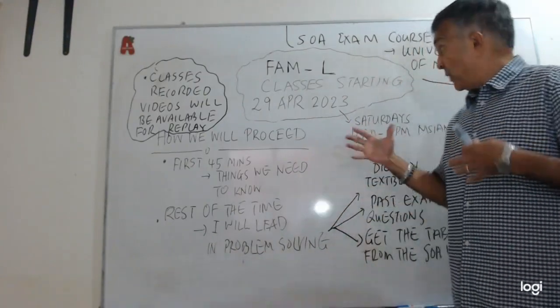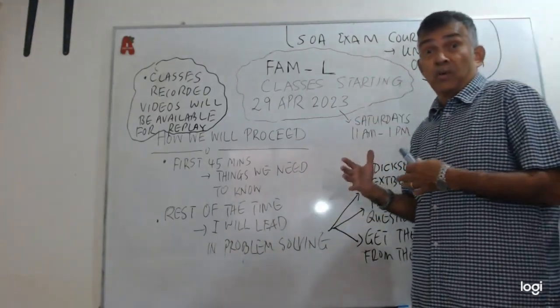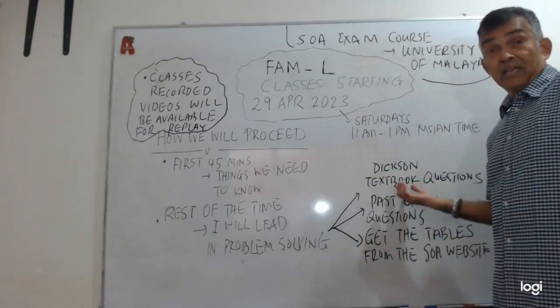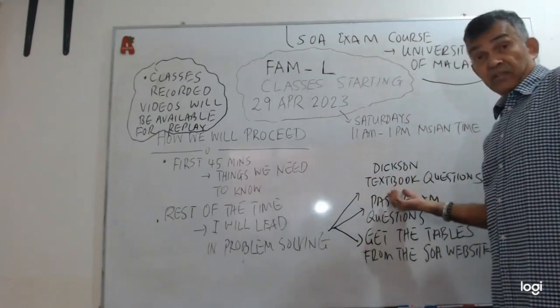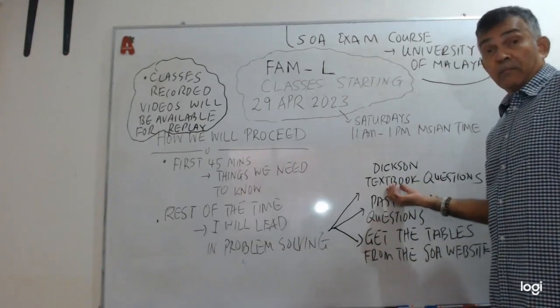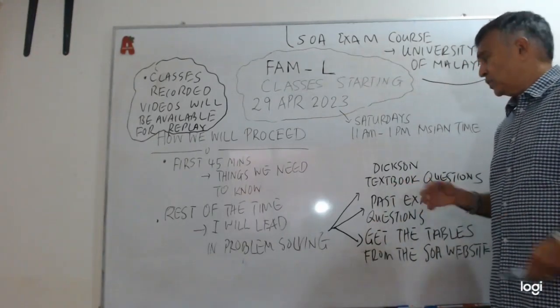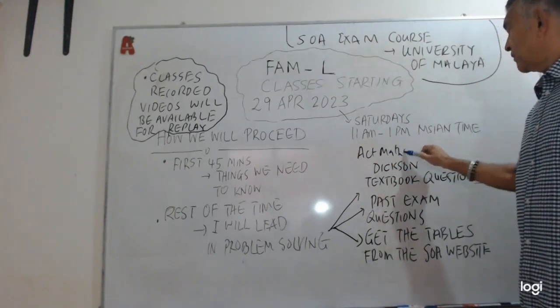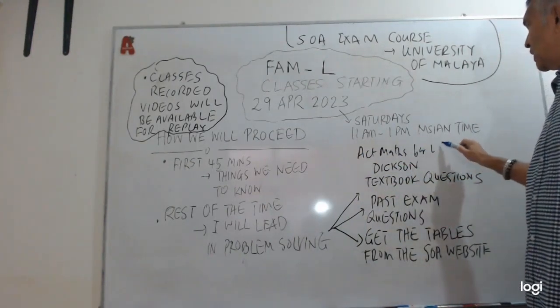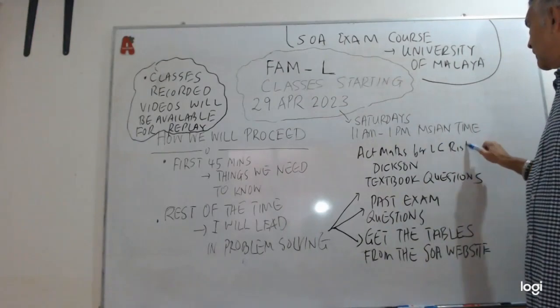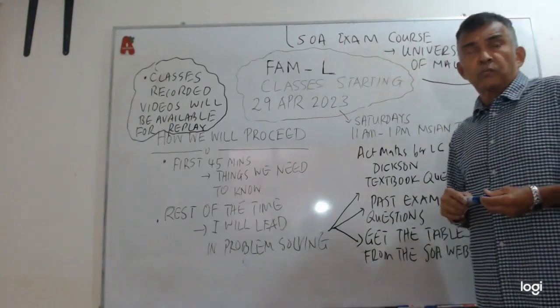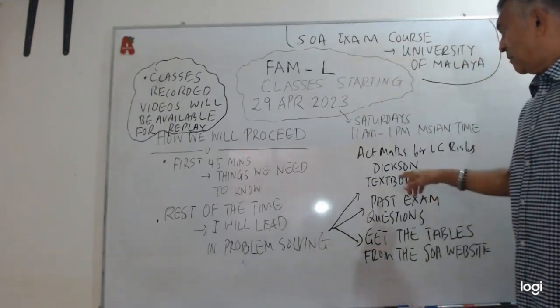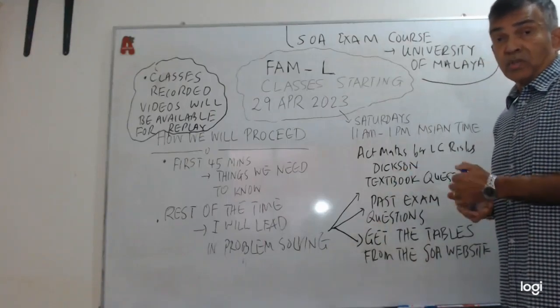Remember, our exam is based on a textbook written by Dixon and others, Actuarial Mathematics for Life Contingent Risks.